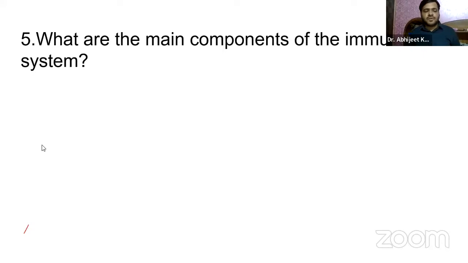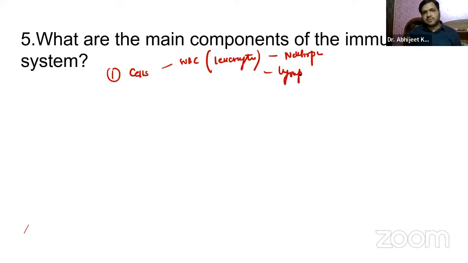What are the main components of the immune system? Firstly, you should know we have the cells of the immune system, that is WBCs, the leukocytes. We have neutrophils and lymphocytes, that is B lymphocytes and T lymphocytes.